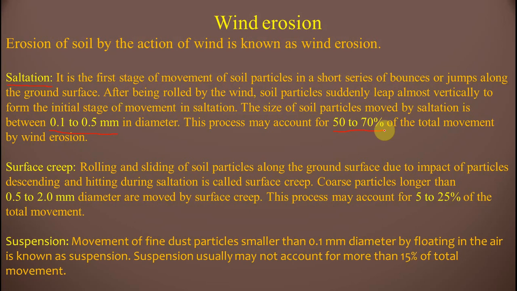Okay friends, surface creep. Rolling and sliding of soil particles along the ground surface due to the impact of particles descending and hitting during saltation is called surface creep. Coarse particles larger than 0.5 to 2 mm diameter are moved by surface creep. This process may account for 5 to 25% of the total movement. Suspension, we know suspension: the movement of fine dust particles smaller than 0.1 mm diameter by floating in the air is known as suspension. Suspension usually may not account for more than 50% of total movement.